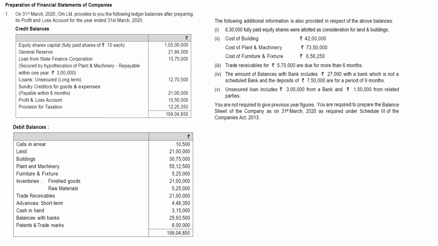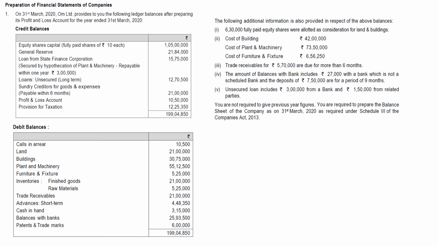So at the time of preparing notes to accounts, you have to show receivables more than 6 months and good 5,70,000, and the balance from trade receivables 21 lakhs, reduce 5,70,000, and the balance you show as due within 6 months and good. Next, coming to the amount of balances with banks, it includes 27,000 with a bank which is not a scheduled bank, and the deposits of 7,50,000 are for a period of 9 months.